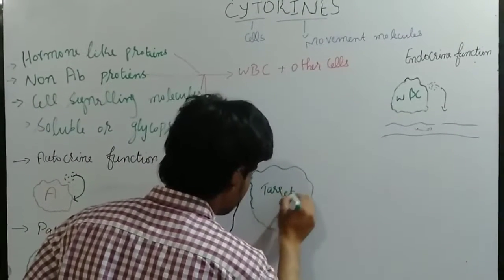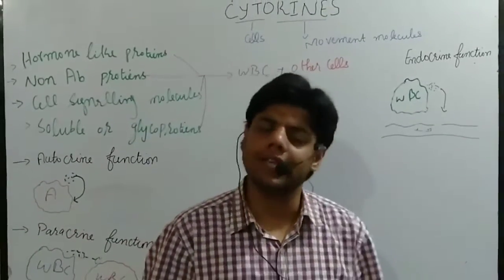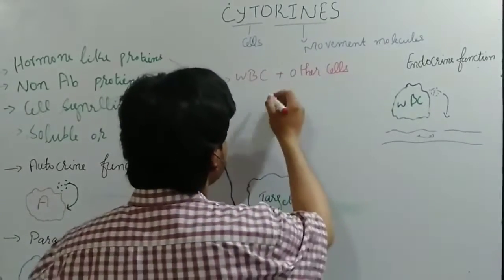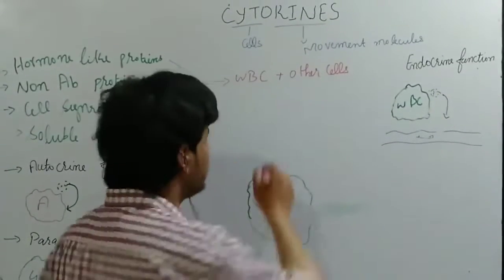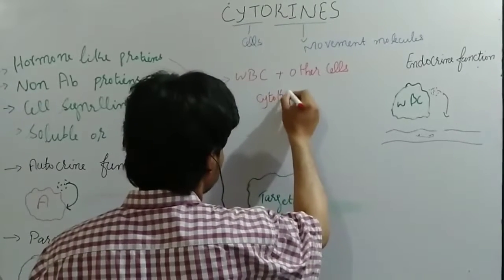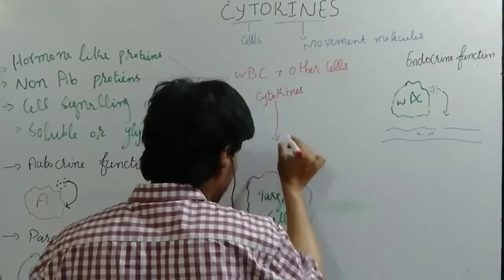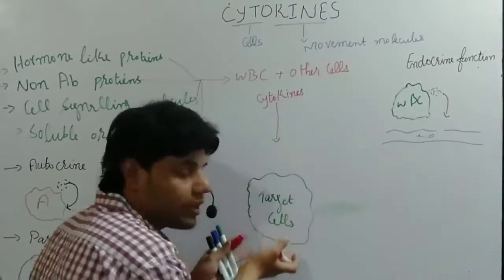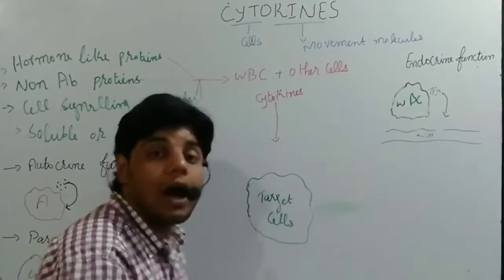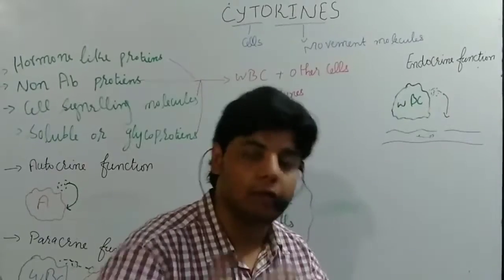Target cell. It may be a WBC or a cancer cell. Now what actually happens? Let's say the cytokines are released from the cells. Once the cytokines are released and fall on the target cell, and the target cell receives the cytokines, although there are different kinds of cytokines, and the cytokines have different functions.